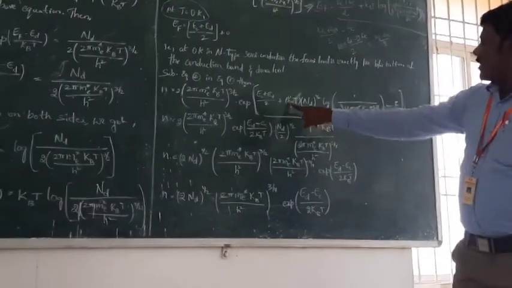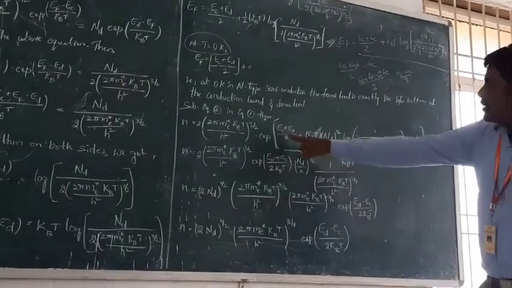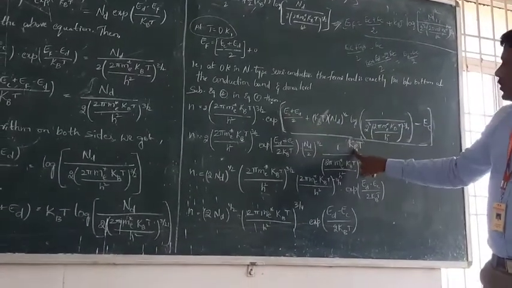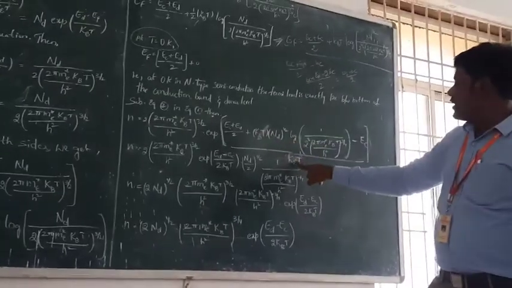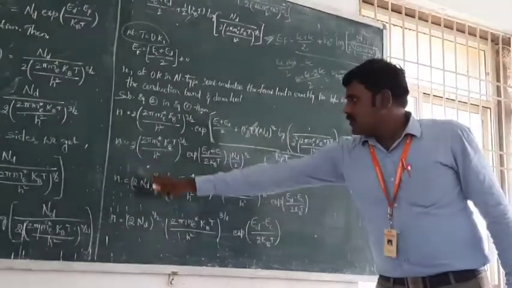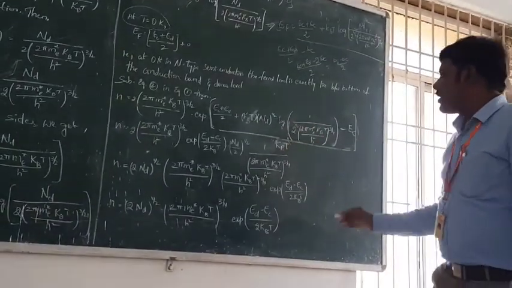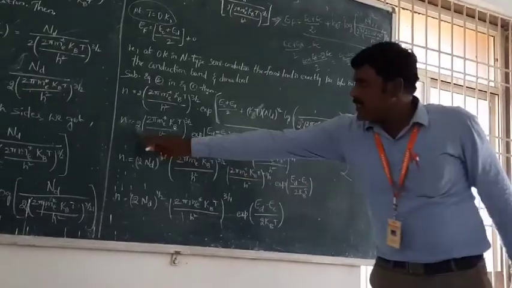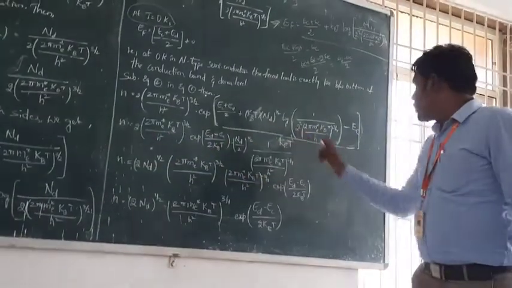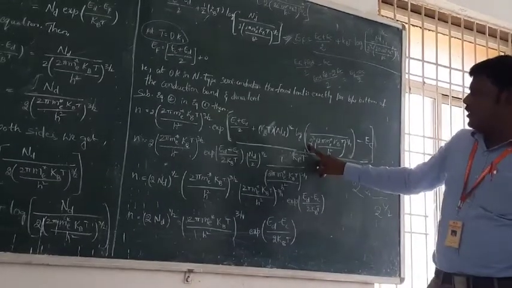The remaining function has k_B T in the denominator, and the k_B T terms cancel each other. Finally we get 2 power 1 by 2 in the numerator, and 1 by 2 power 1 by 2 in the denominator.